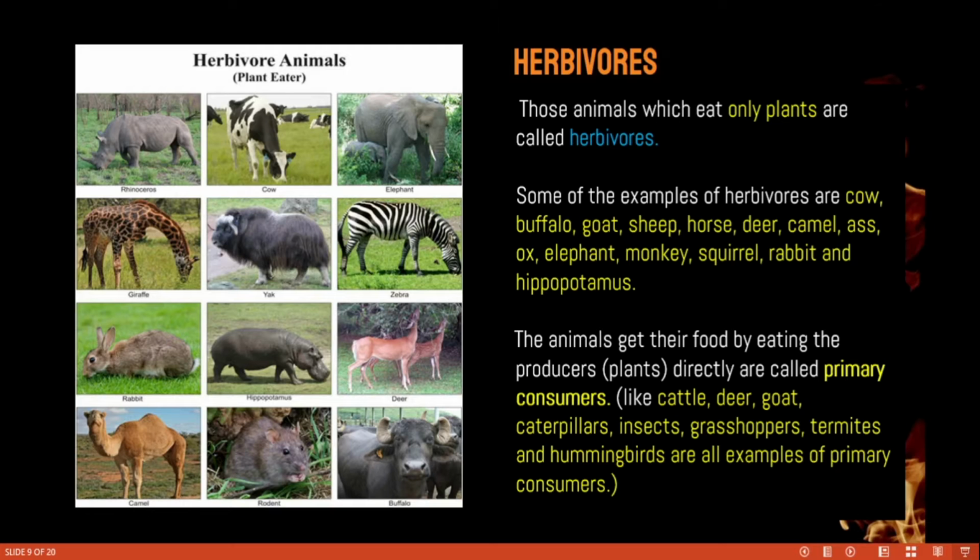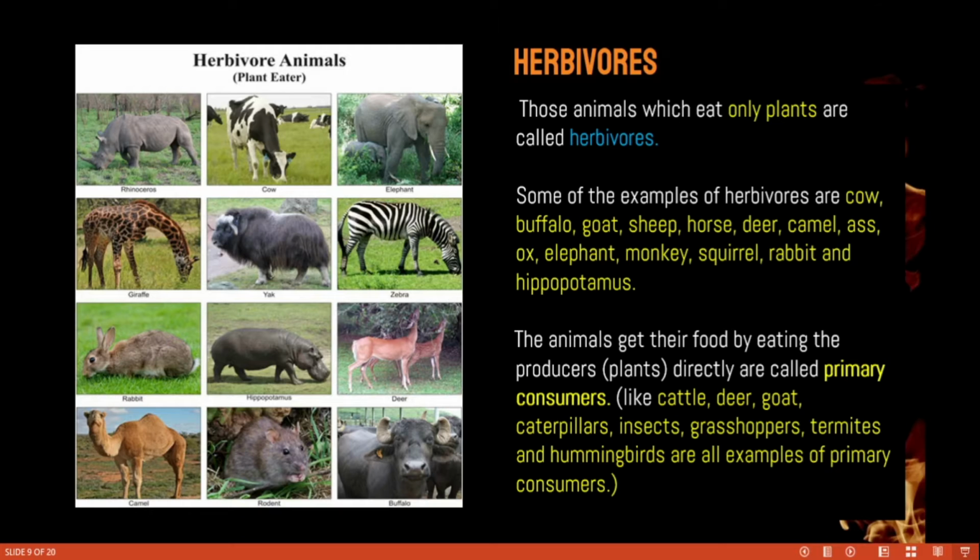What does primary consumers mean? Animals getting their food directly from the plants. This is what is called a primary consumer. Same example, all herbivores are primary consumers, because these kinds of animals get food directly from the plants.